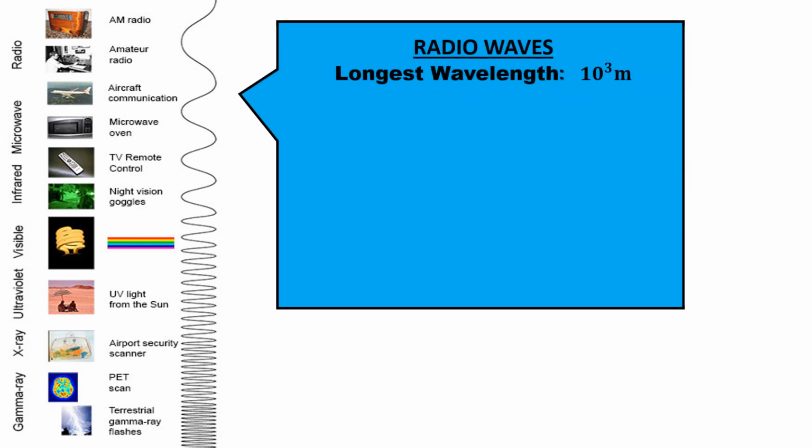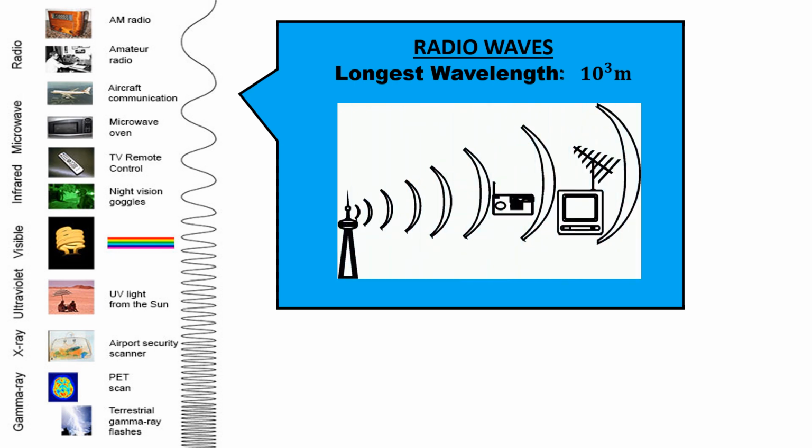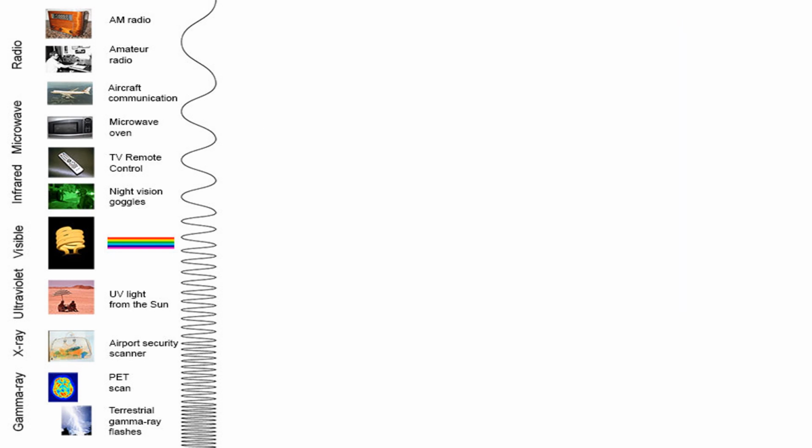Radio waves. Radio waves have the longest wavelength in the EM spectrum. They range from the length of a football field to waves larger than our planet. These are best known for their use in communication technology such as television, mobile phones and radios.